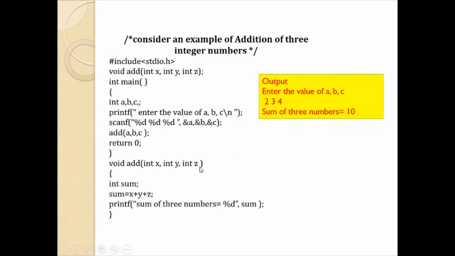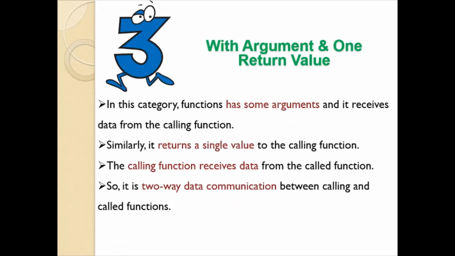Here x, y and z will be getting the values 2, 3 and 4. Here the sum is computed, so the sum will be 10. So the printf line is going to display on the screen: sum of three numbers is equal to 10. This is about the second category of a function.